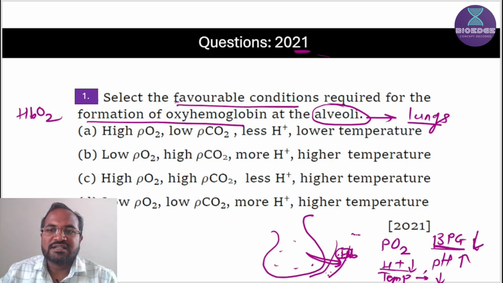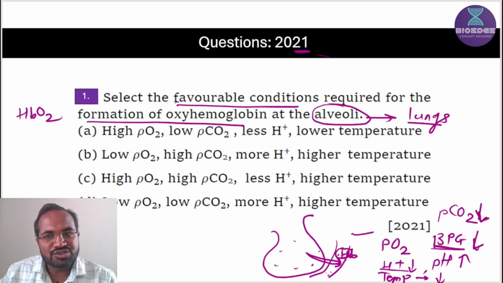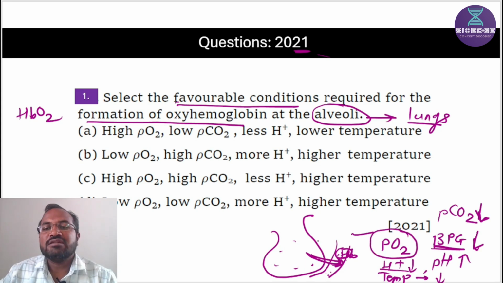Then next is the partial pressure of carbon dioxide. It is less at the lungs level. Why? Because carbon dioxide is produced at the tissue level, so it is high in concentration at the tissue level and low at the lungs level. These are the factors responsible for formation of oxyhemoglobin, and the partial pressure of oxygen is the main factor.